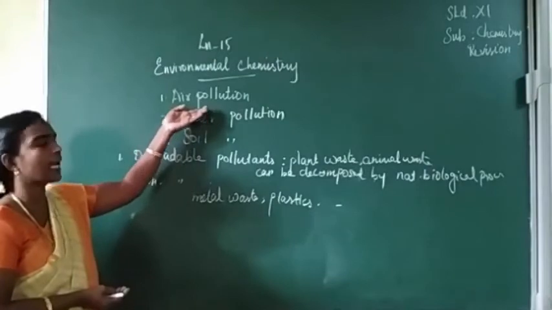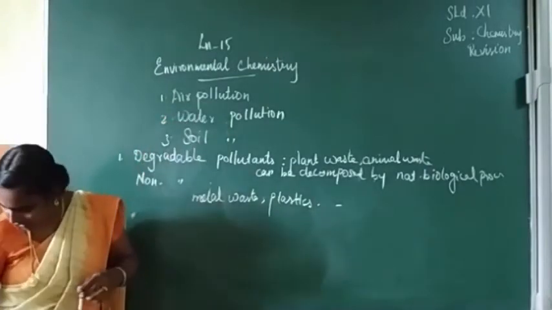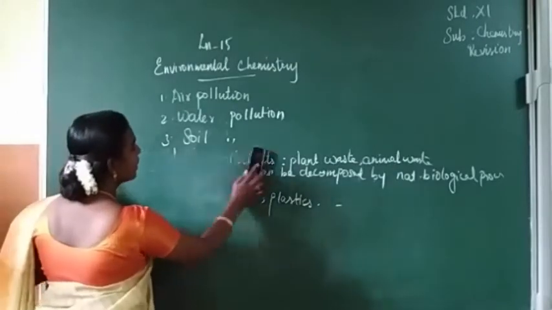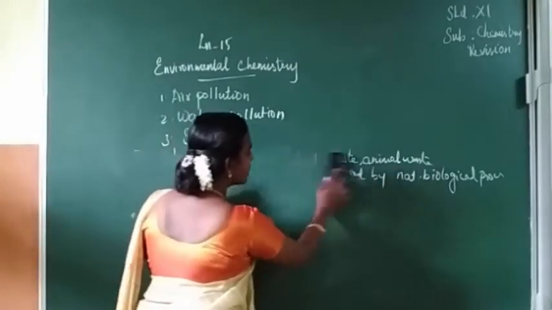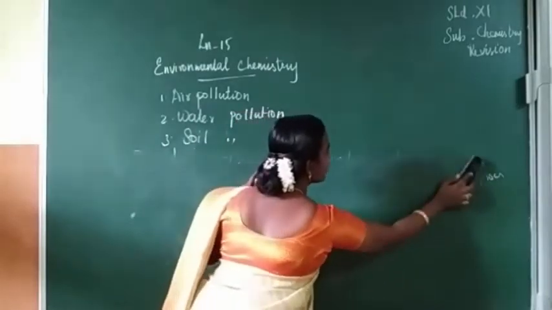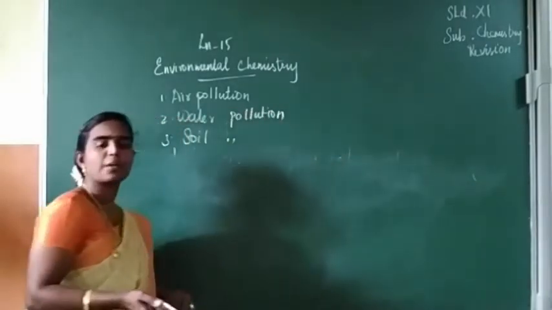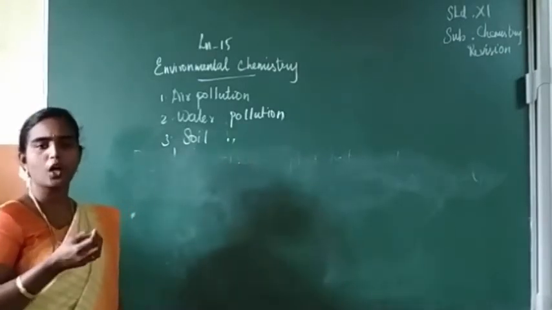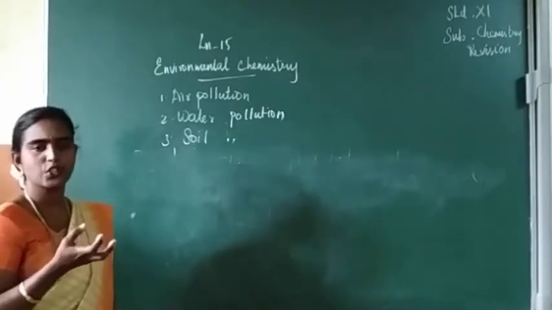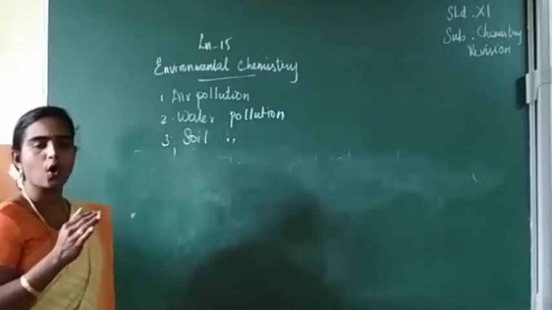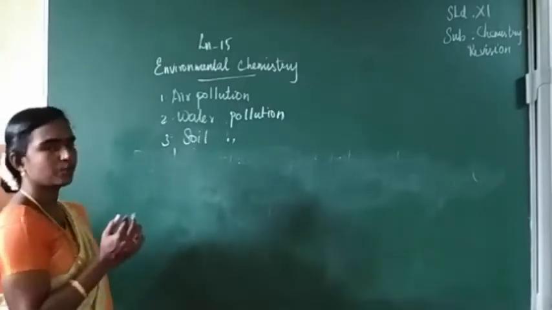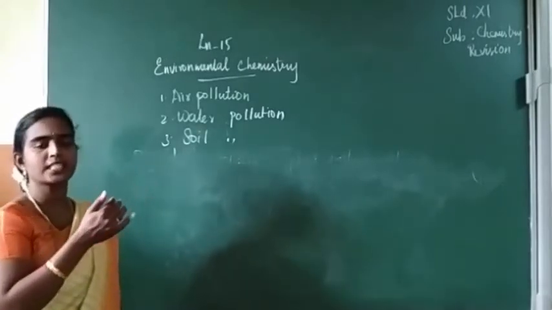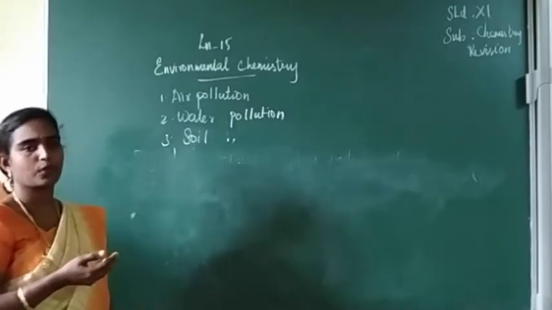For example, the chemical waste produced from industries, or the gases produced from automobile exhaust, are all responsible for this air pollution. So we can study in detail what are these chemicals that are responsible for air pollution.